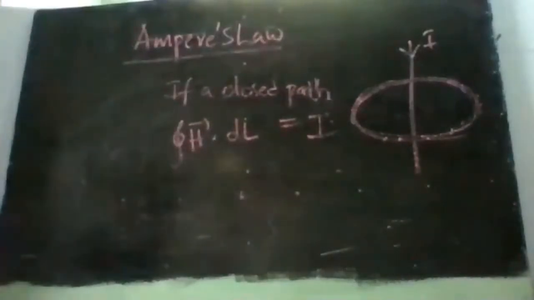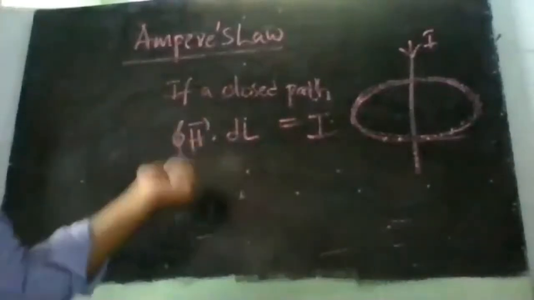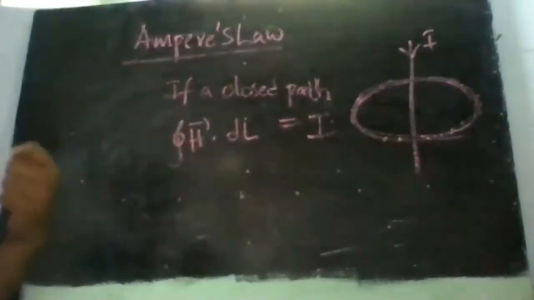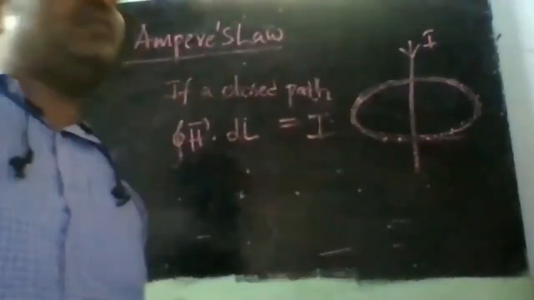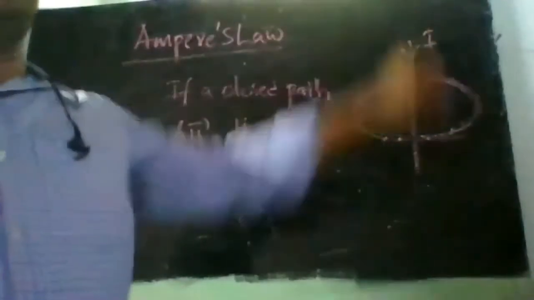The integral of the magnetic field intensity over a closed path will be equal to the current flowing through the conductor.